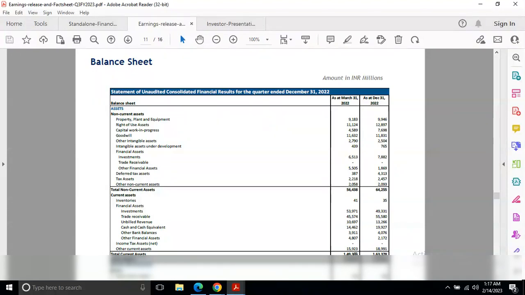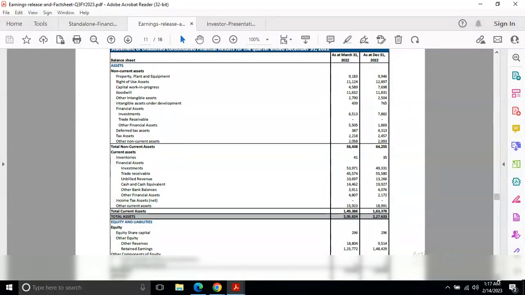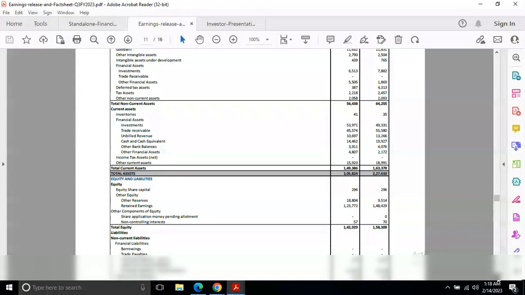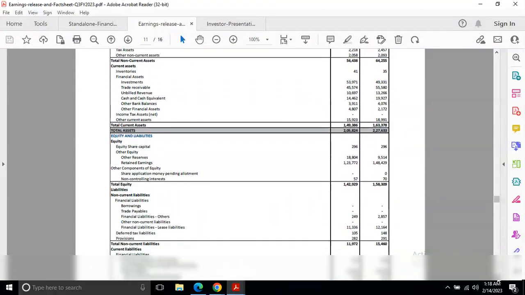And the total current assets were 149,386, and now it's 163,378. So on the asset side we can see the company has increased its assets. In financial year 22 it was 205,824, now it's 227,633. So there is an increment in assets.